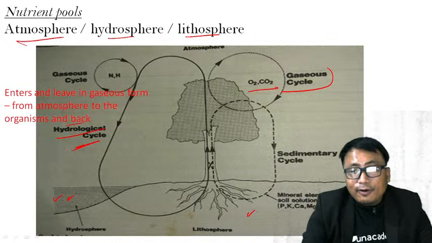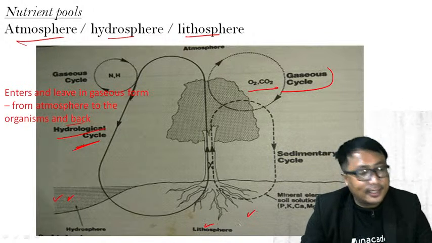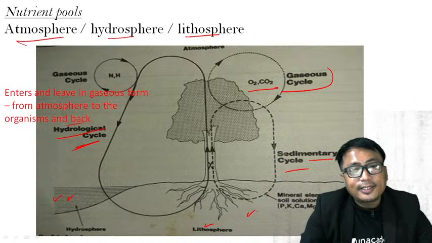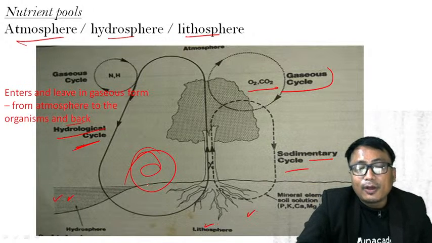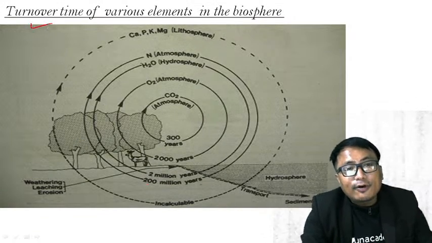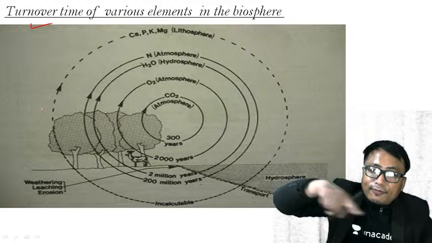If it involves the land, the soil, or the lithosphere, I can say in general, it is known as sedimentary cycle. That is regarding the nutrient flow in the ecosystem, or you can say biogeochemical cycle. The turnover time of various elements in the biosphere looks like this, which means the flow of nutrient